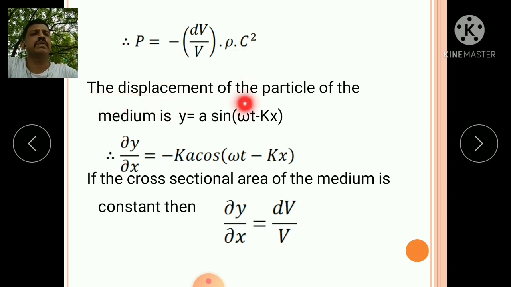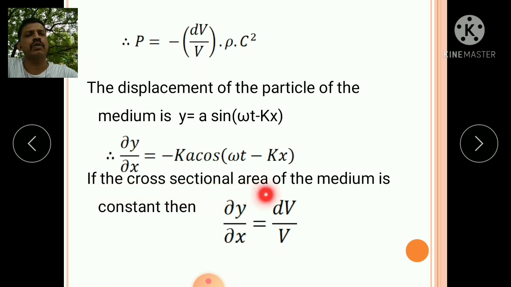The displacement of the particle of the medium is y equal to a sin(omega t minus kx). If we differentiate this term, we get dou y by dou x equal to minus k a cos(omega t minus kx).